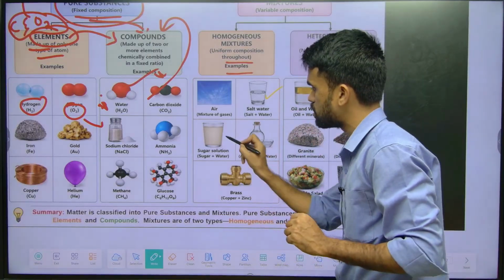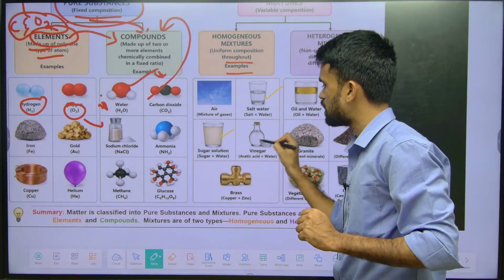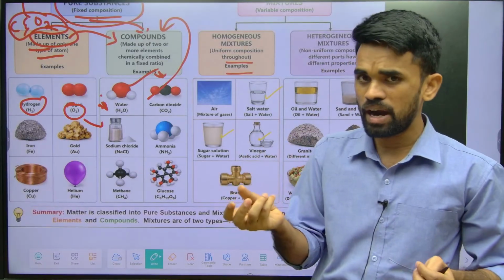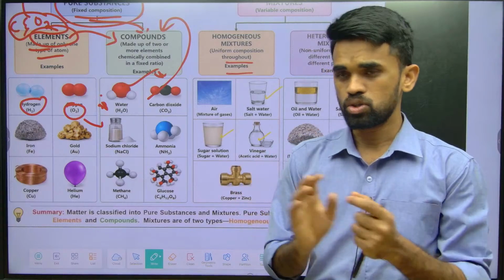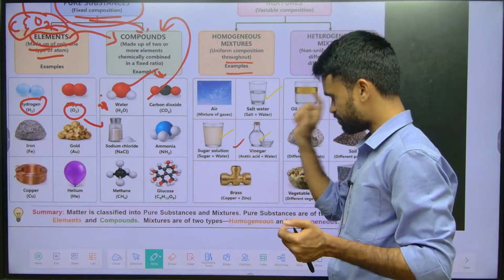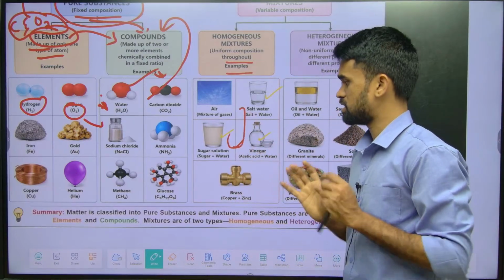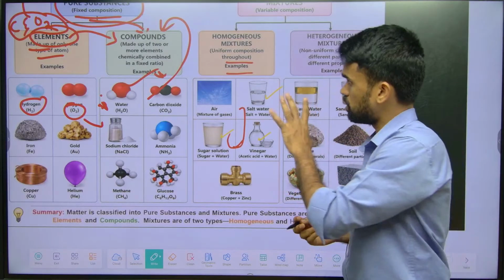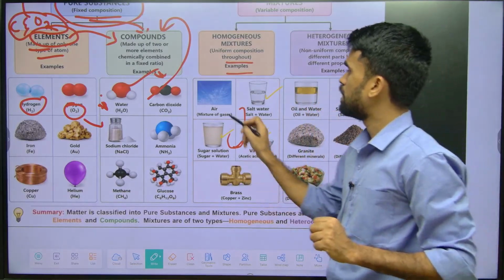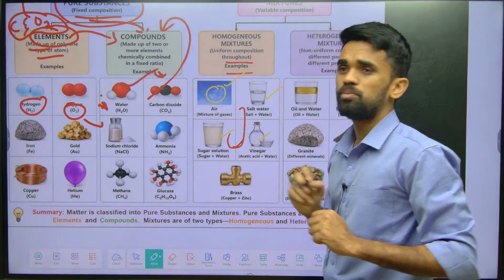Next, sugar solution or vinegar. What do we mean by vinegar? When you add acetic acid to water, you get a clear solution. These are examples of homogeneous mixtures. Then air is also considered to be a homogeneous mixture.